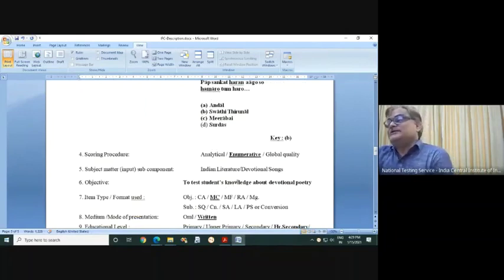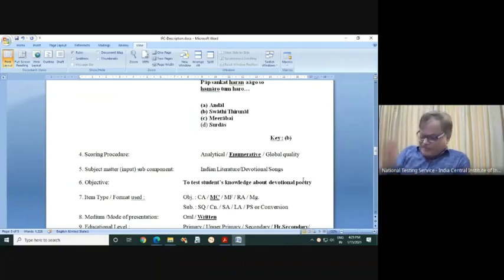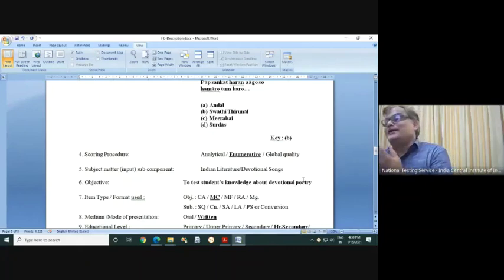To test a student's knowledge about devotional poetry of what will you write, Malayalam or Hindi? India. You see, a Malayalam poet is writing in Braj Bhasha. The geographical distance from Agra, Mathura and Vrindavan is 2,500 kilometers, maybe more. If you see Trivandrum, it will be more than 3,000. So you can write: to test the students' knowledge about devotional poetry of India, neither Malayalam nor Braj Bhasha. So this is what India is.